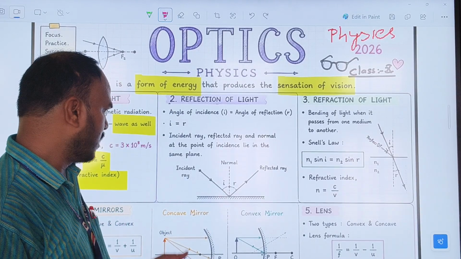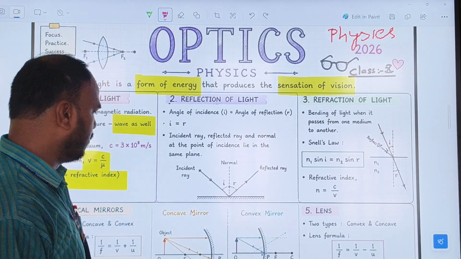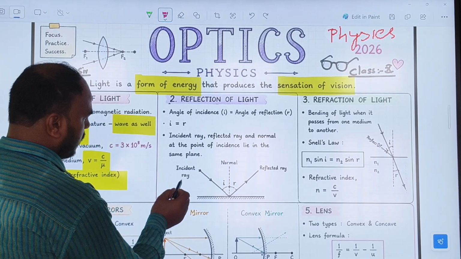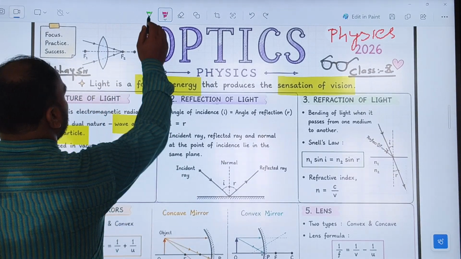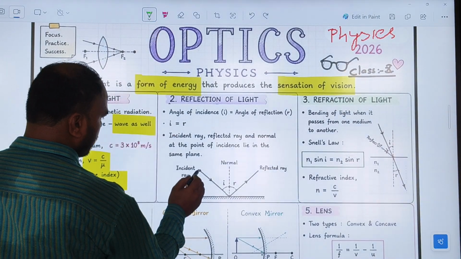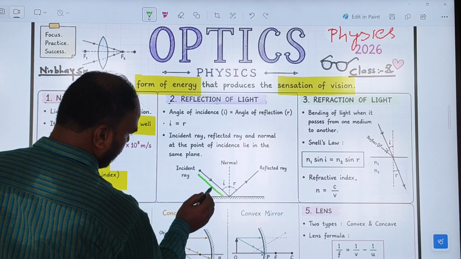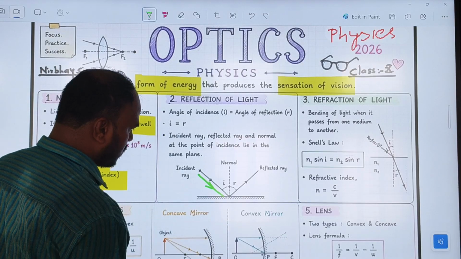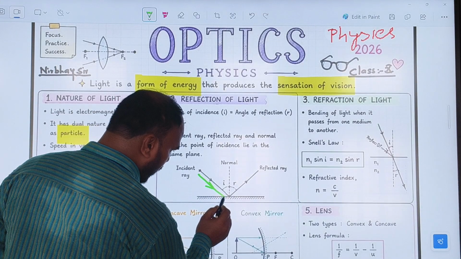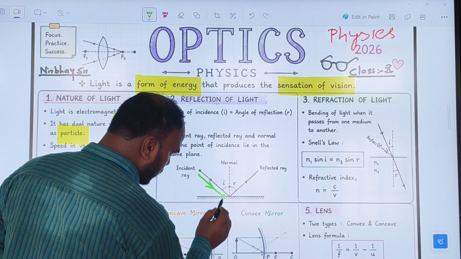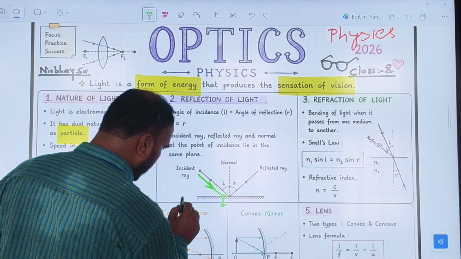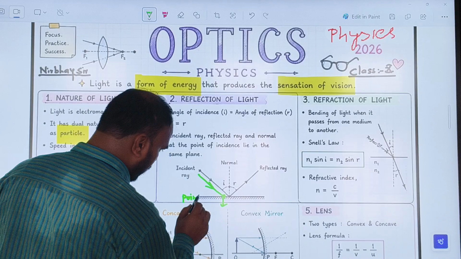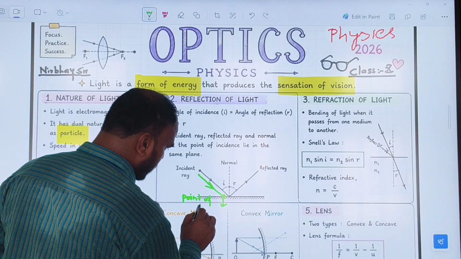Now, in this diagram, you can see this is our incident ray, and this is its direction. When it strikes, the point where it strikes is known as the point of incidence.